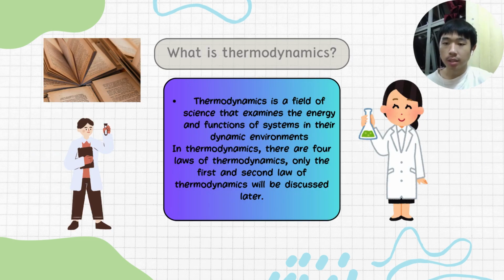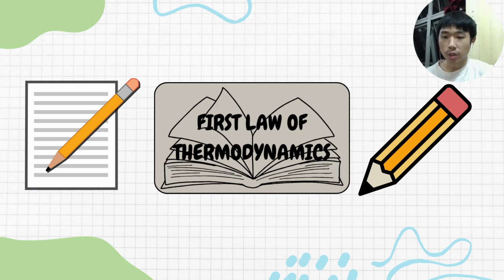What is thermodynamics? Basically, thermodynamics is a field of science that examines the energy and function of systems in their dynamic environments. In thermodynamics, there are four laws of thermodynamics. Only the first and second laws of thermodynamics will be discussed later. Let's continue with the first law of thermodynamics.